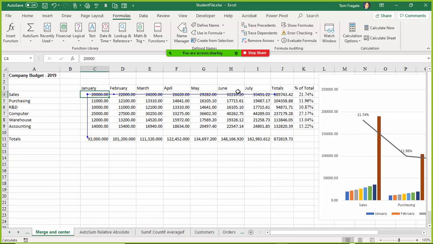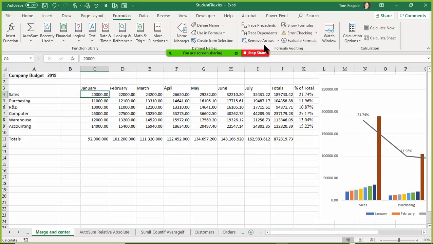Well, just like with the other one, we can keep on going. So pick on Trace Dependents again, and pick on Trace Dependents again. You can really do that as many times as you wanted to. So let me show you what this is telling me. If I change C4, it'll change D4, which will change D11, which will change the grand total, which will change all of the percents of totals. So that one cell is going to change all of those cells. When you're done with your arrows, pick on Remove Arrows.